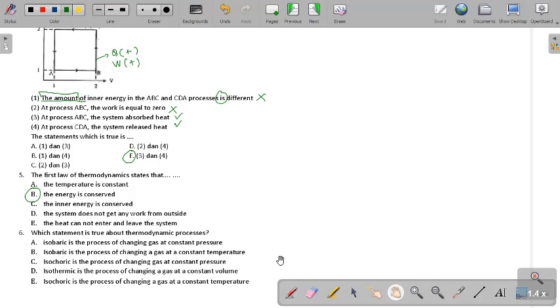Number 6. Which statement is true about thermodynamics processes? Langsung aja. The result, the answer is A. Isobaric is process of changing gas at constant pressure.